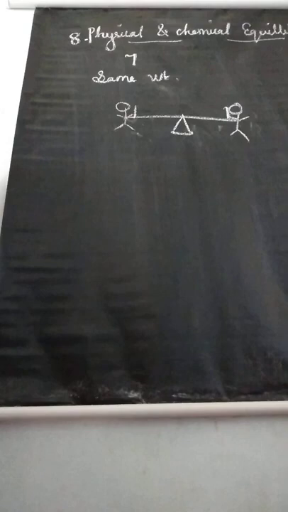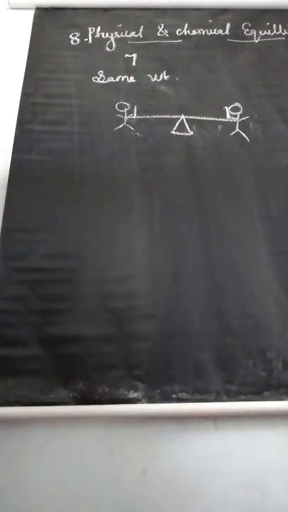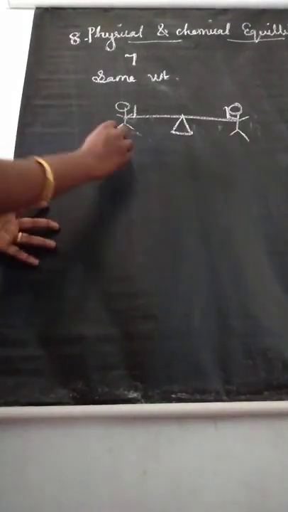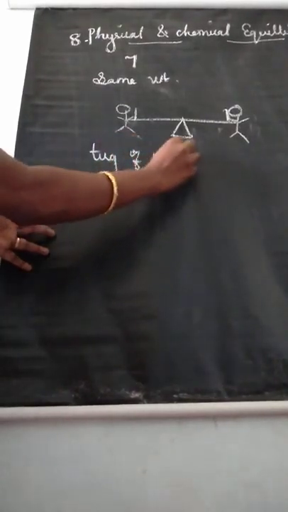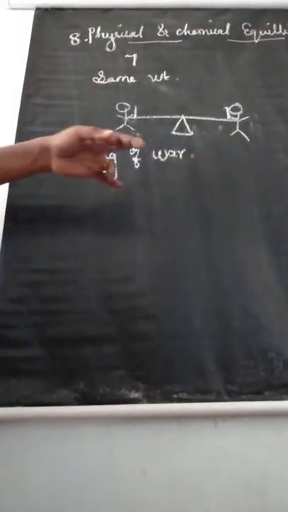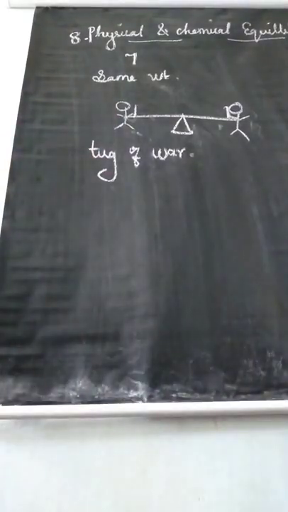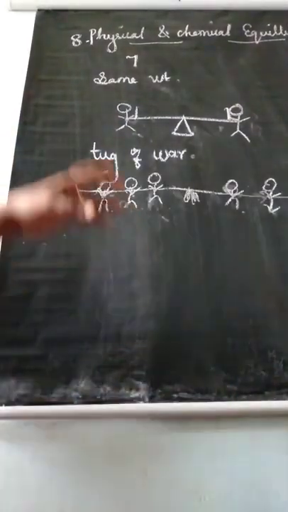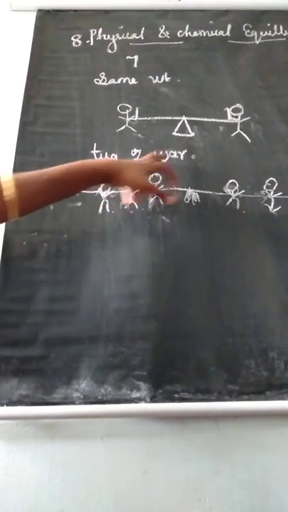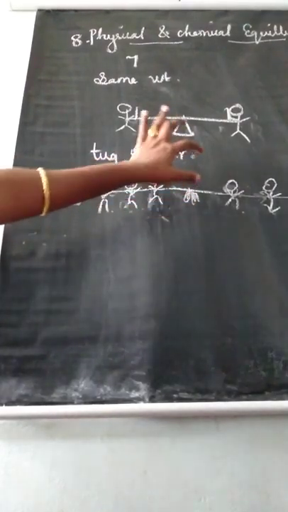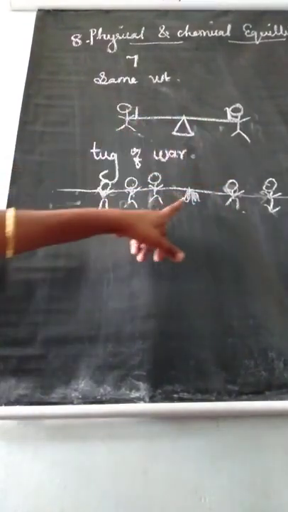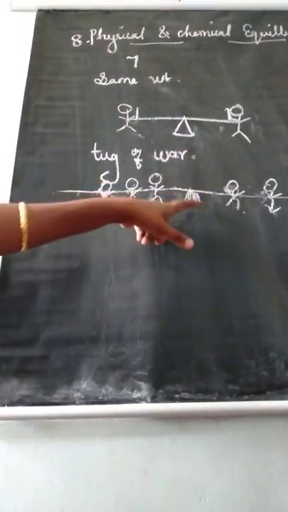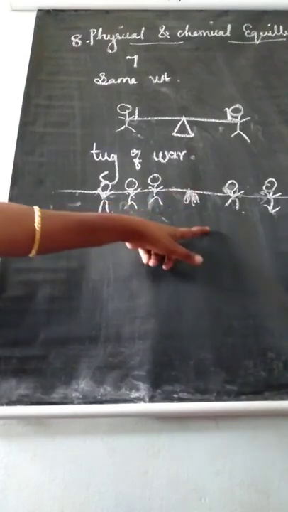Some more examples we can tell. Another example: a game of tug of war. Listen, in this game, the rope is pulled taut between 2 teams.